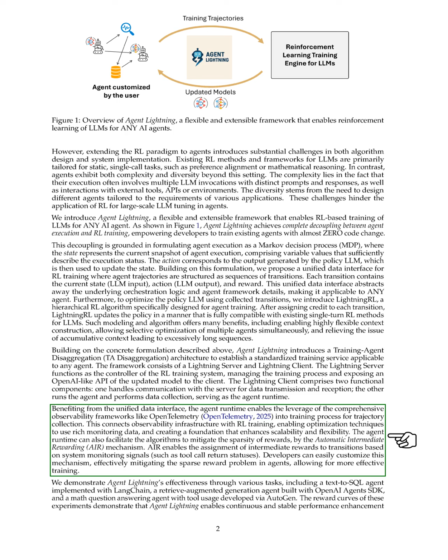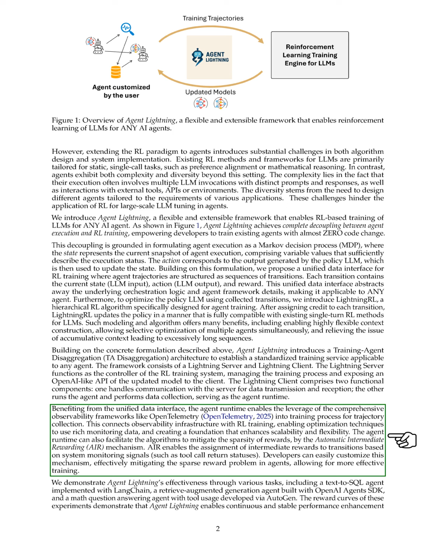We also implement an automatic intermediate rewarding mechanism to address sparse rewards by assigning intermediate rewards based on system monitoring signals. This customization helps improve training effectiveness. We demonstrate Agent Lightning's effectiveness through various tasks, including a text-to-SQL agent and a math question answering agent. The results show that Agent Lightning leads to continuous performance improvements across different scenarios, indicating its potential for real-world applications.